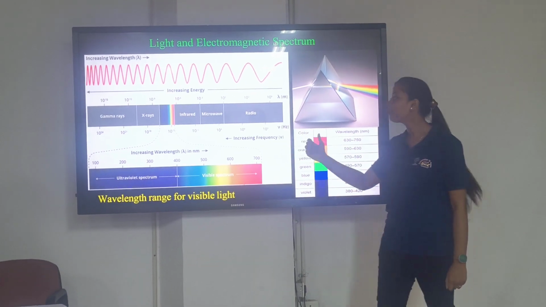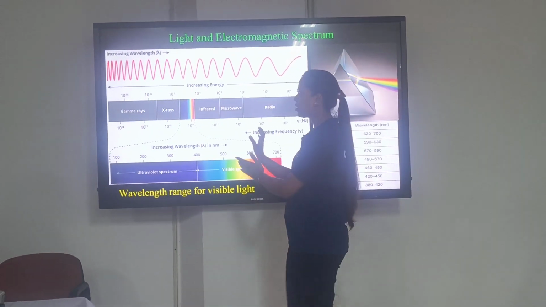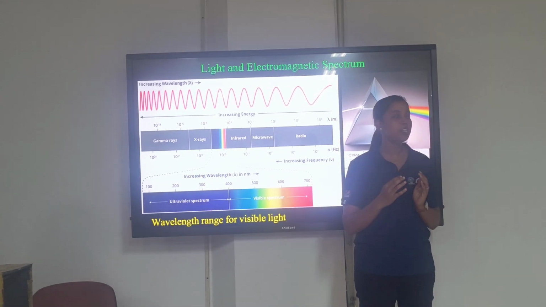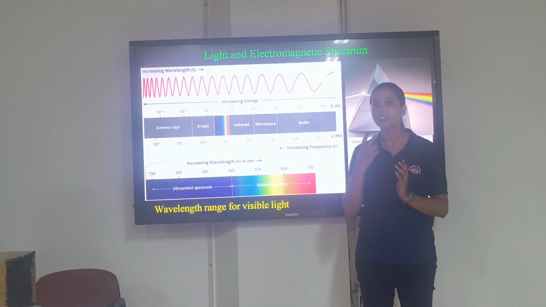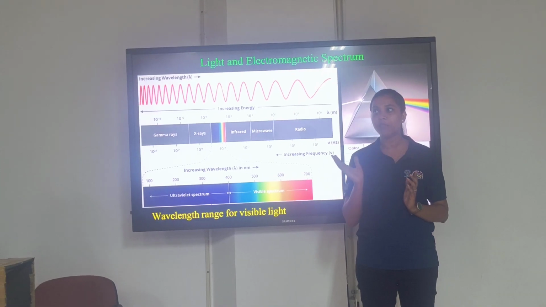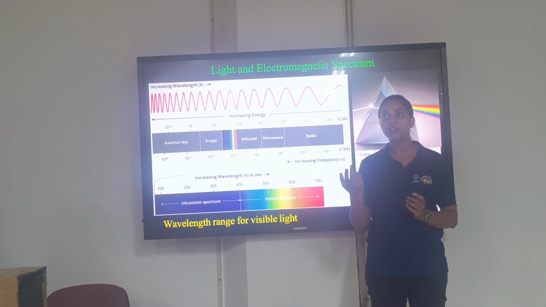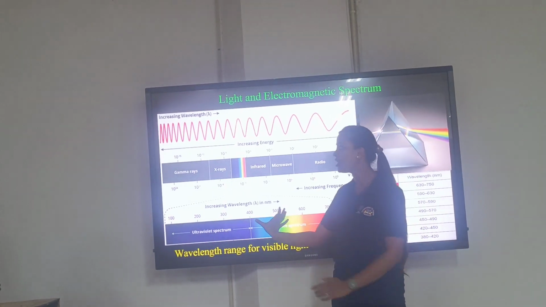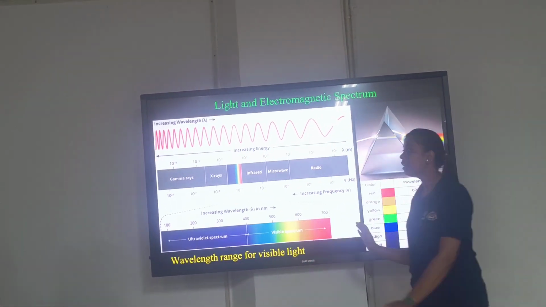Radio waves, right? And in this electromagnetic spectrum, there is a region which is called the visible region, in which we are able to see the colors, beautiful colors which are available in our nature. We are able to see the blue color of your shirt just because it lies in the range of the visible region, right?